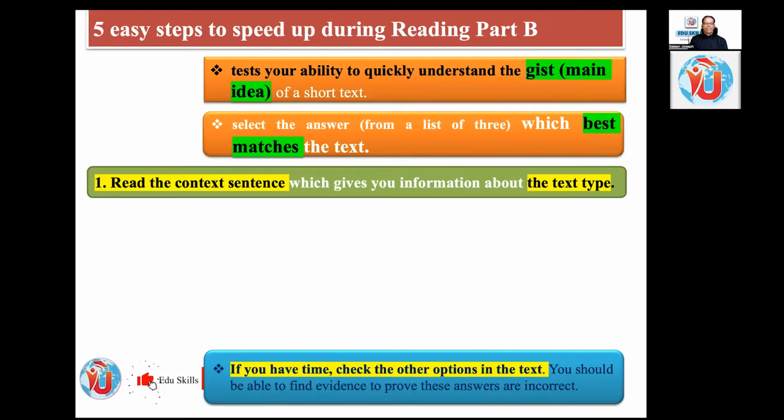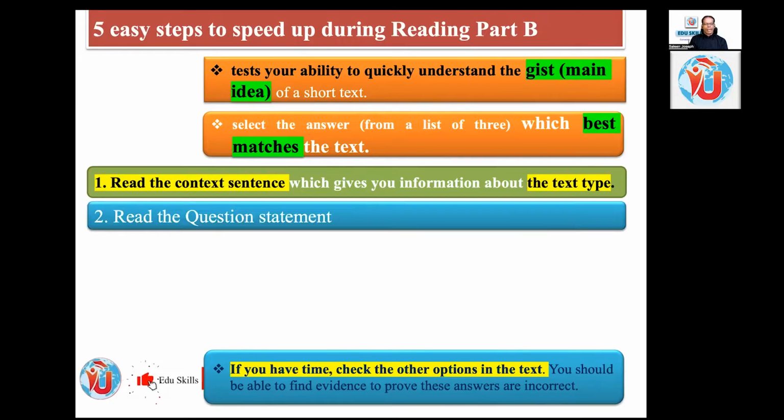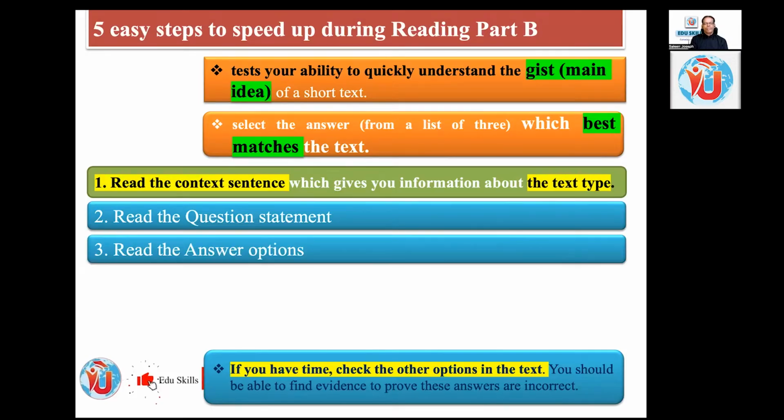So what are the 5 steps? Read the context sentence, which gives you information about the text type. There is a context sentence given at the top of Part B reading. So read the context sentence very carefully, and read the question statement. Then read the answer options. QAT method: question, answer options, then text. Whereas in Part C, it is QTA method: question, text, then the answer options.